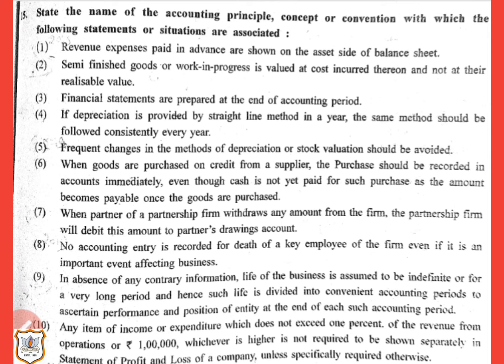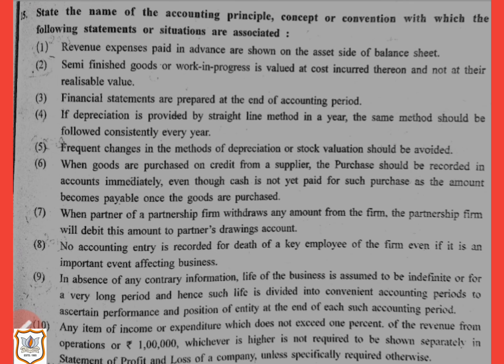Now, let us see next. In absence of any contrary information, life of the business is assumed to be indefinite or for a very long period, and hence such life is divided into convenient accounting periods to ascertain performance and position of entity at the end of each such accounting period.